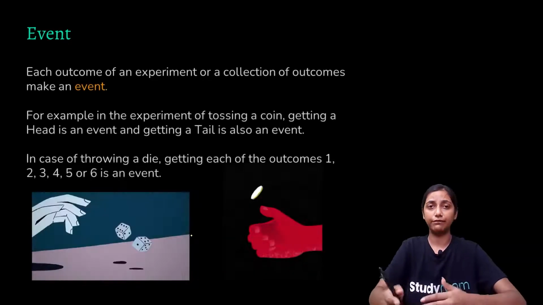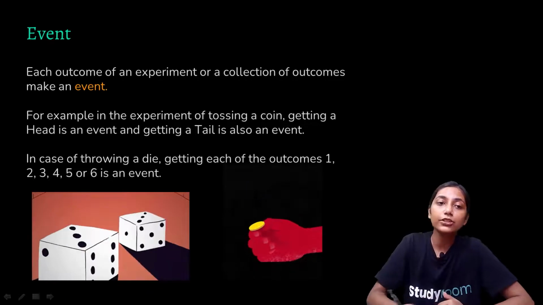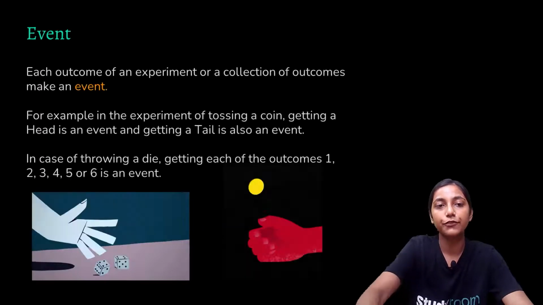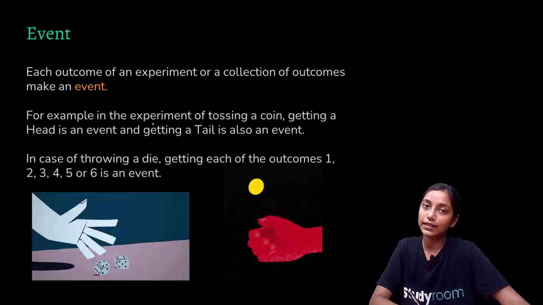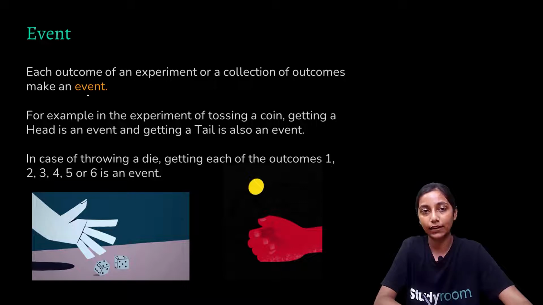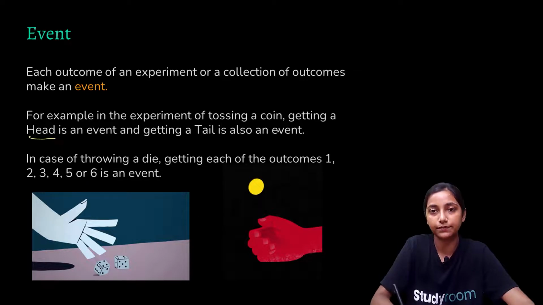Now, what is an event? Each outcome of an experiment or a collection of outcomes makes an event. So what is an event? We can say that each outcome of an experiment or a collection of outcomes makes an event. Let's take an example. In the experiment of tossing a coin, getting a head is an event.